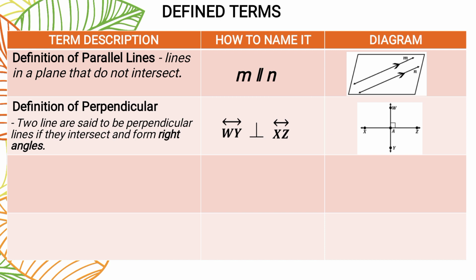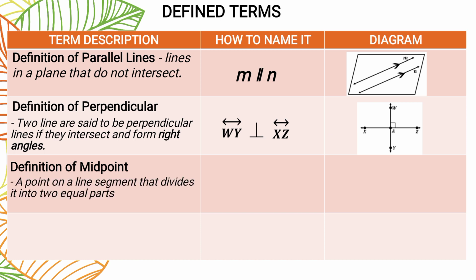Next po, after the definition of perpendicular is the definition of midpoint. When we say midpoint, it is a point on a line segment that divides it into two equal parts. When we say mid, nasa gitna po siya, no? So, midpoint, nasa gitnang point. Example po, we have segment AC or line segment AC with a midpoint B. Hinati daw po ni B si segment AC into two equal parts.